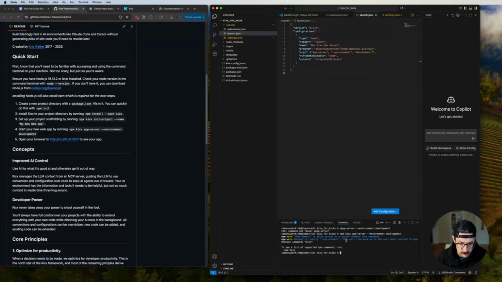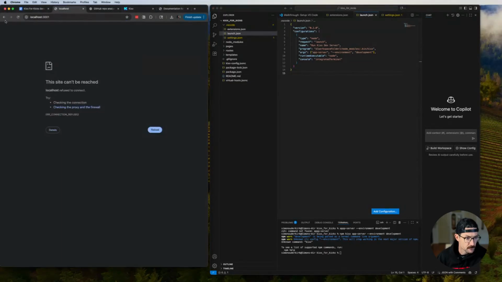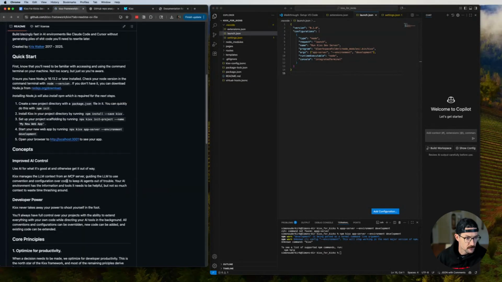Warn. It's being parsed. This will stop working in the next major version. Okay. That doesn't seem correct. That doesn't seem like what I wanted to have happen. Huh. Okay. Create a new project directory with a package.json file. Kixx for Kixx, package.json.